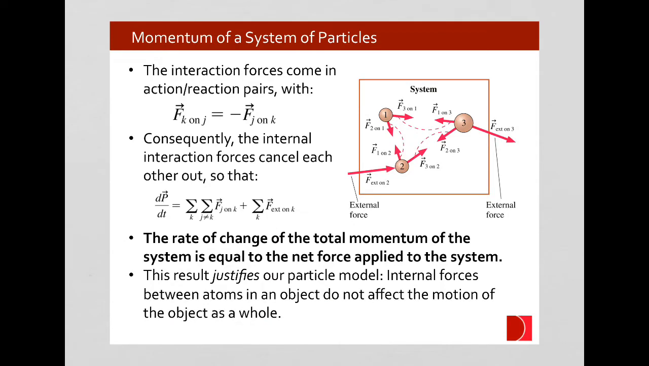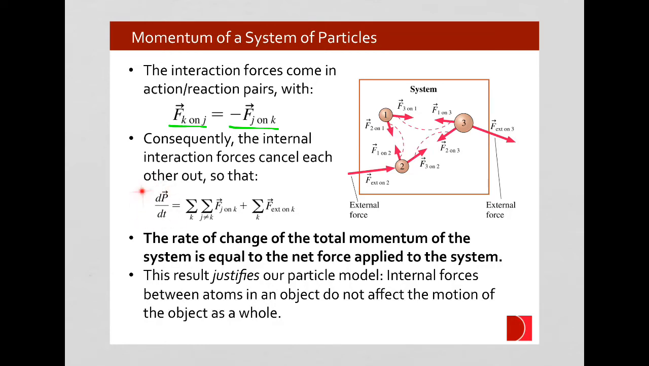What we realize is that all of the internal forces that we have, forces between 1 and 2, we have forces between 2 and 3, and we have forces between 1 and 3. These are all internal forces because they're acting inside the system, and each one of these pairs of forces are equal and opposite. That's the whole point of our interaction forces. We have the equal and opposite reaction.